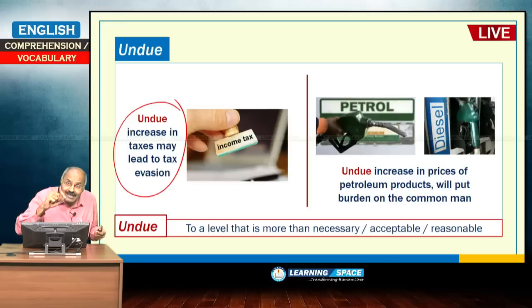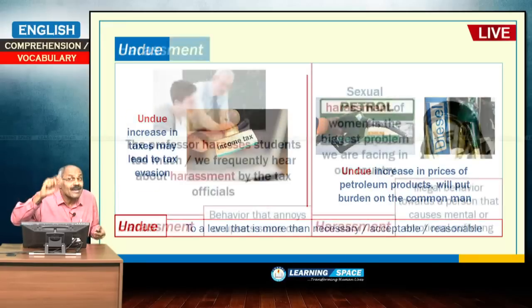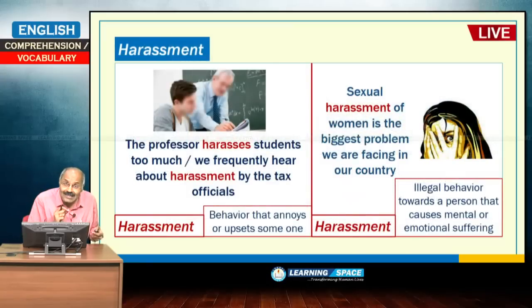The present context is undue harassment. Harassment. Normally, this word is used with regard to women, especially pertaining to sexual harassment. But there are other meanings to it. The professor harasses students too much, beyond reasonable limit. Undue harassment by the professor is evident. Some professors in our educational institutions harass students.